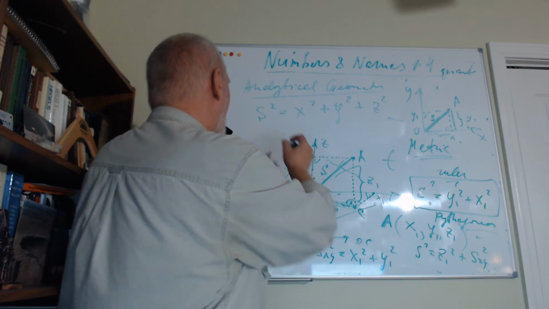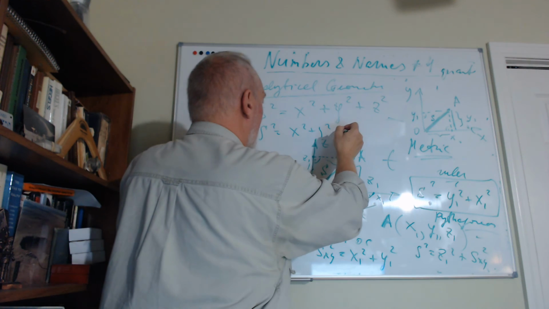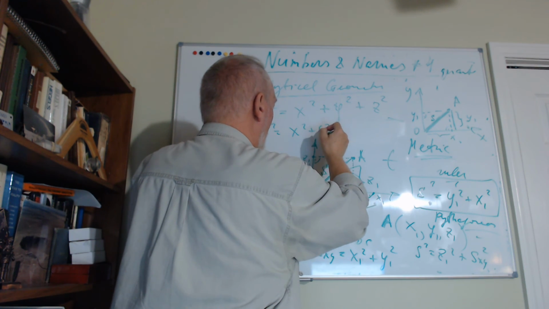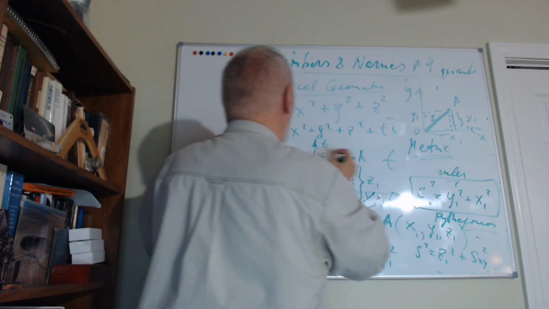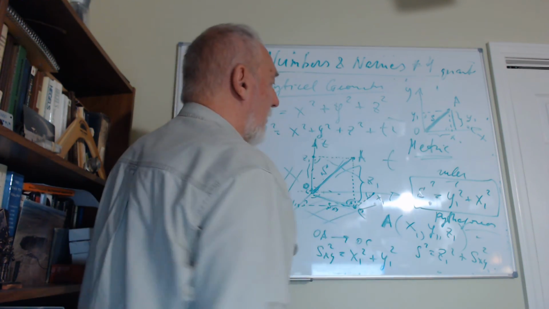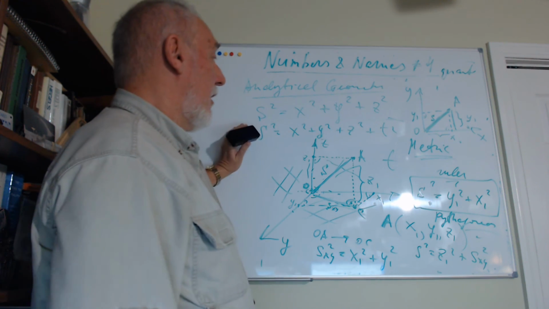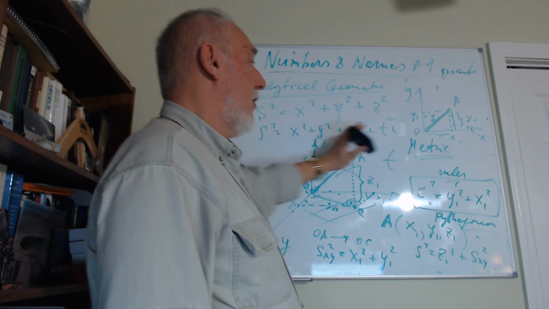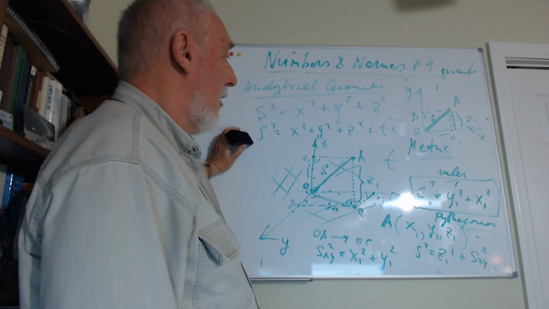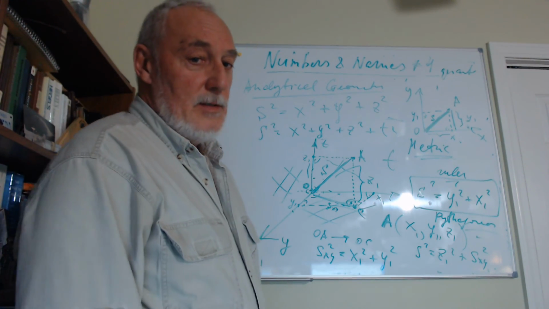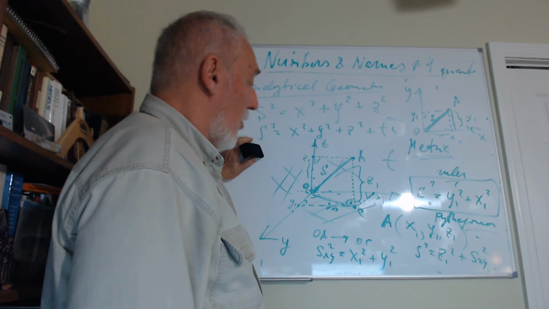And the same thing if you have n dimensions. So this is the Pythagorean theorem for a many-dimensional world. Whatever dimensions you have, it's still there. So it's a very important thing to understand in geometry.